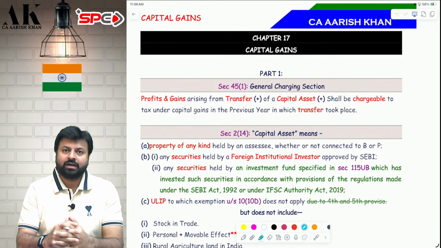So, today we are going to start with revision of one of the most important and one of the biggest topics of your CA Final Direct Tax, that is capital gains comprehensive revision.